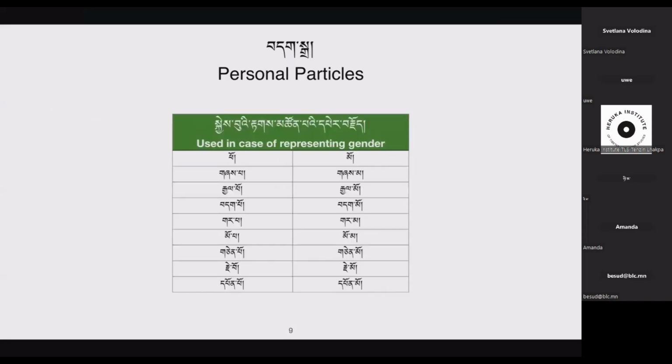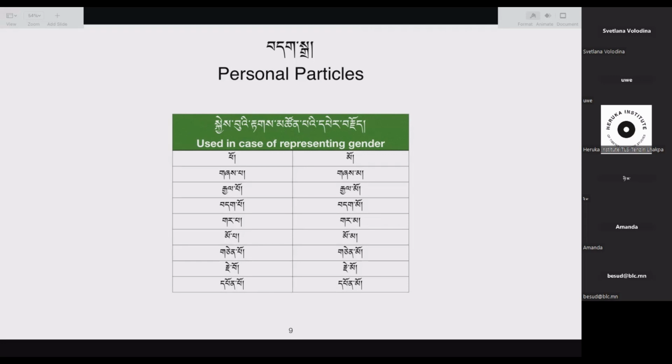Now, the second usage case is in representing gender. So we have words in Tibetan which represent the male and the female, po and mo. And this is usually understood by the usage of the personal particle.